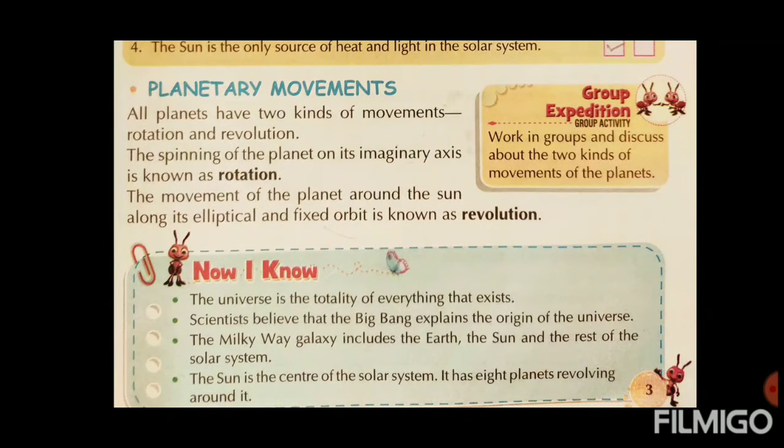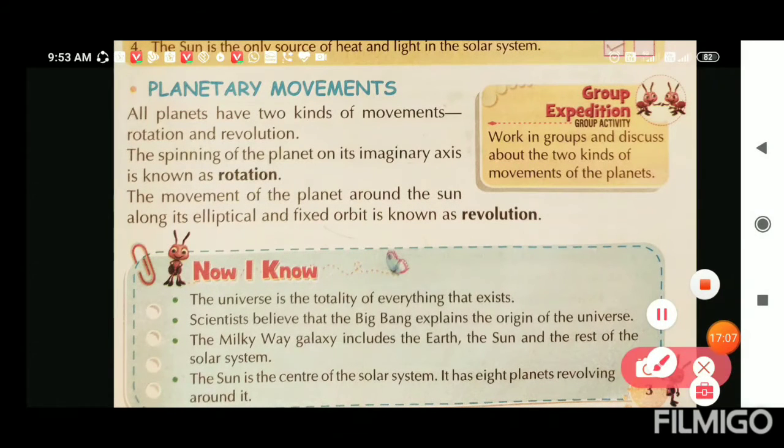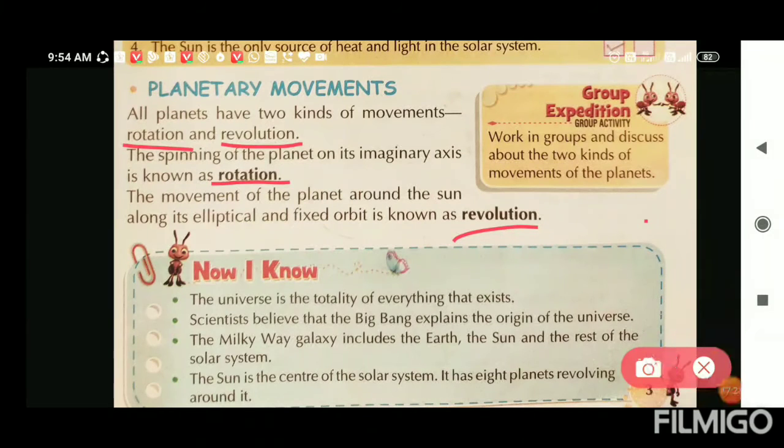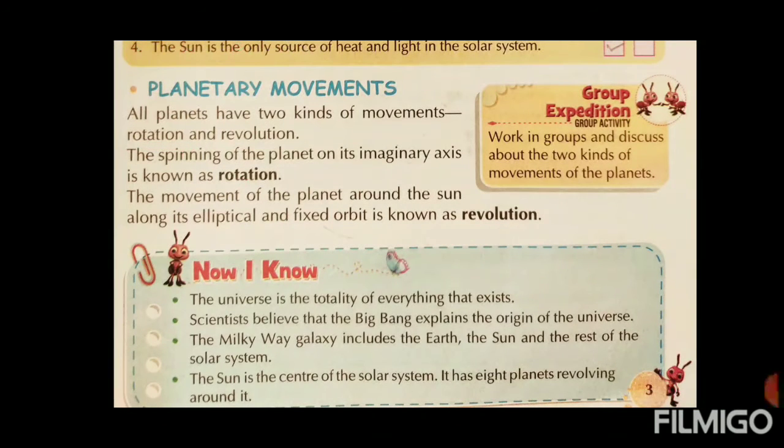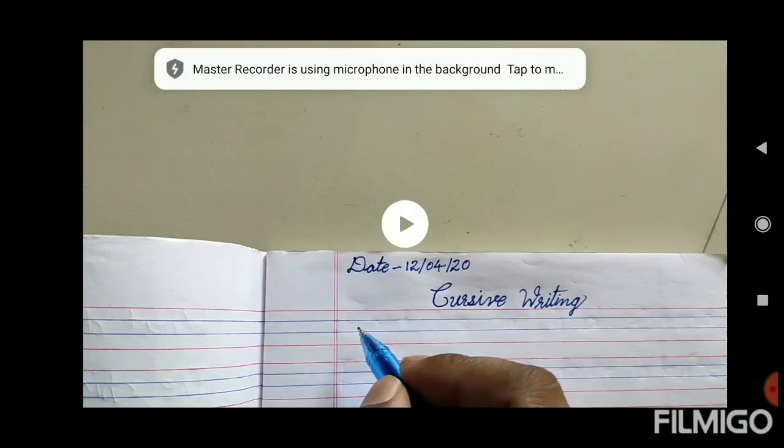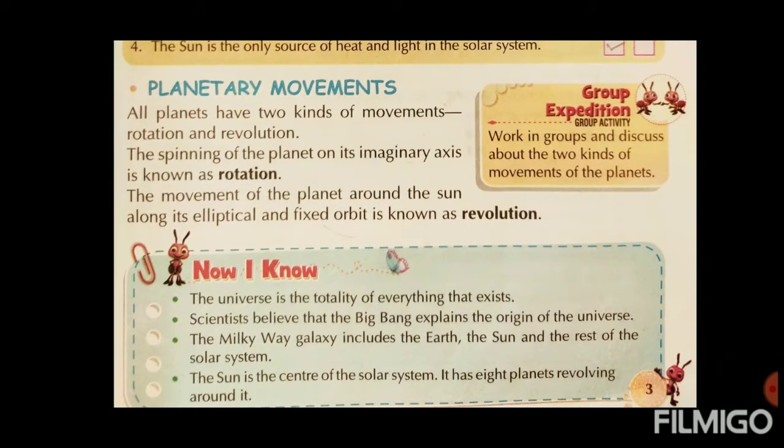All planets have 2 kinds of movements. How many movements are there? 2 kinds of movements. One is rotation, another one is revolution. What is rotation? What is revolution? First thing, the spinning of the planet on its imaginary axis is known as rotation.